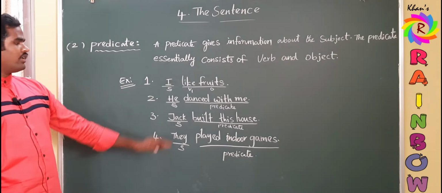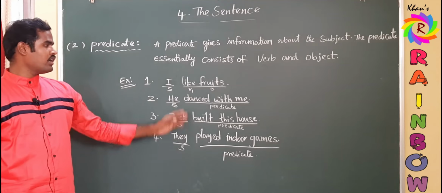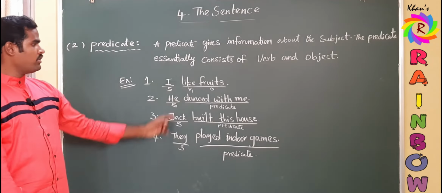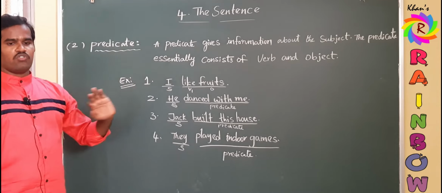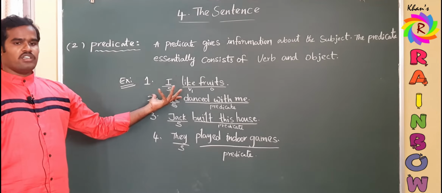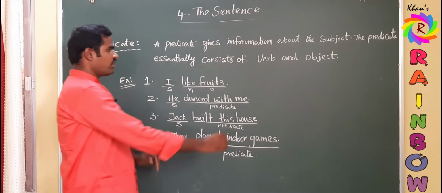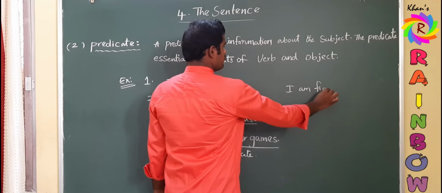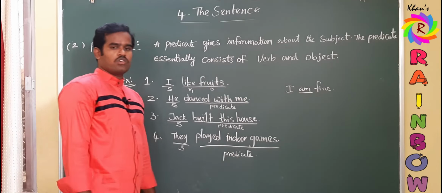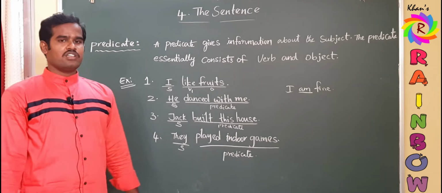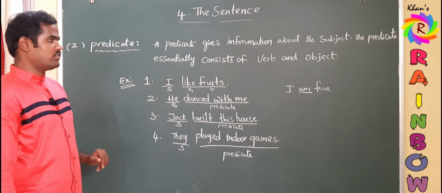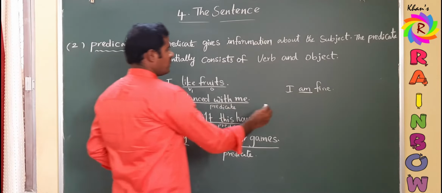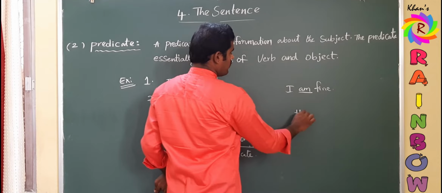If you observe carefully, in all these four examples, there is a verb and an object. So the verb is compulsory in the predicate. Without a verb, we cannot write a sentence. Even if you take a very simple sentence like I am fine, there is a verb. So without a verb, we cannot write even a single sentence in English. So the verb is compulsory but not the object. Let me consider another sentence. He is coming.